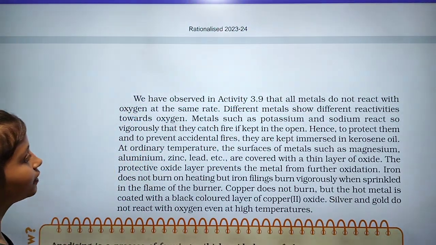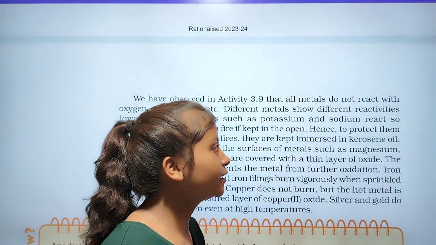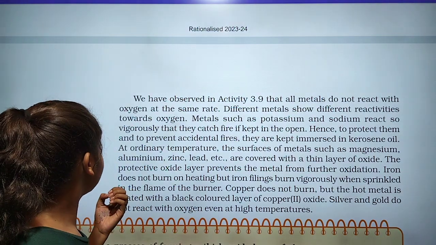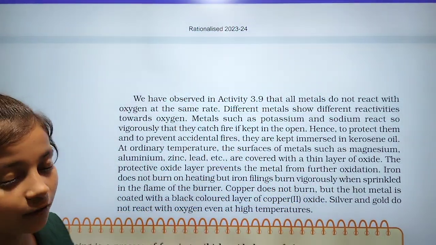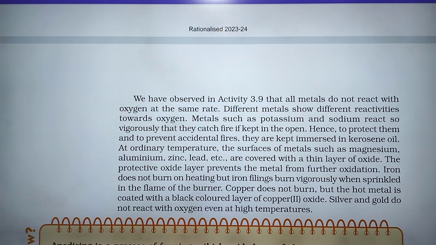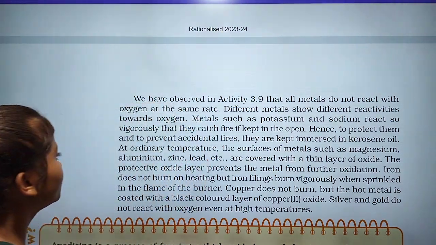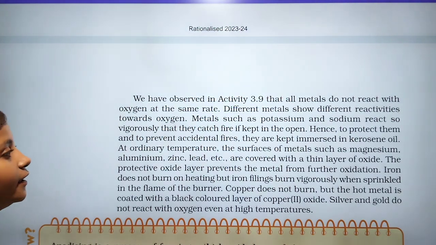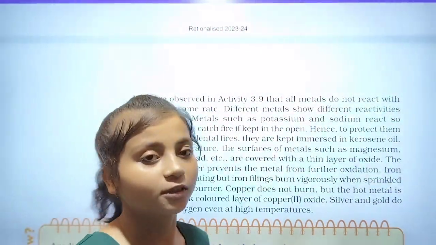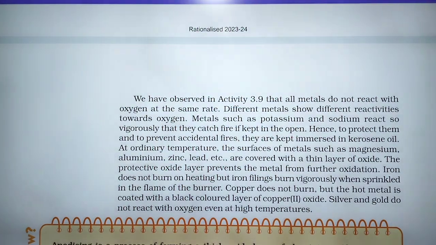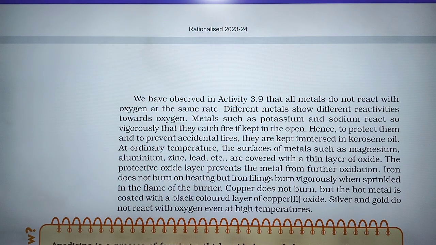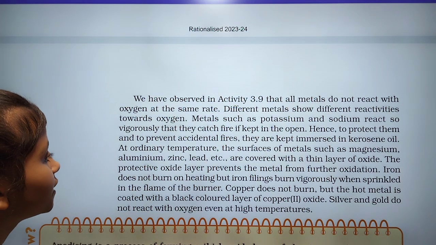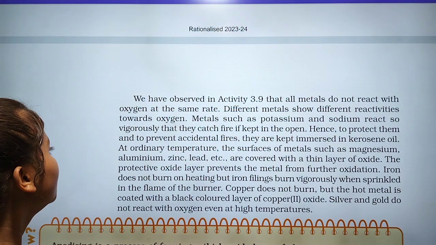Hence, to protect them and to prevent accidental fires, they are kept immersed in kerosene oil, because when they come in contact with air, they catch fire.